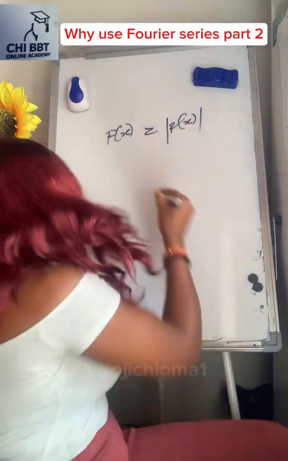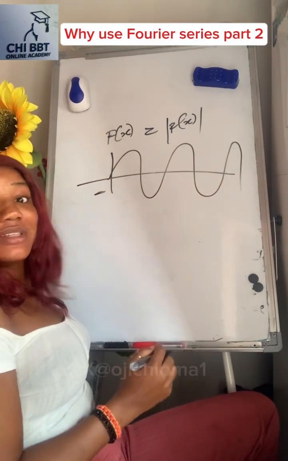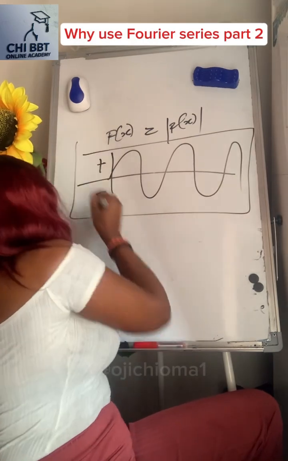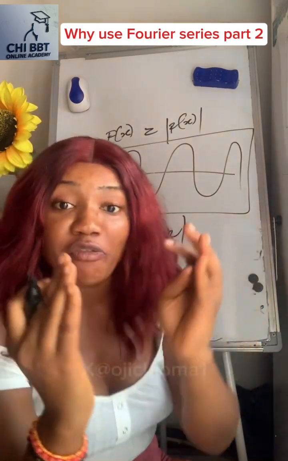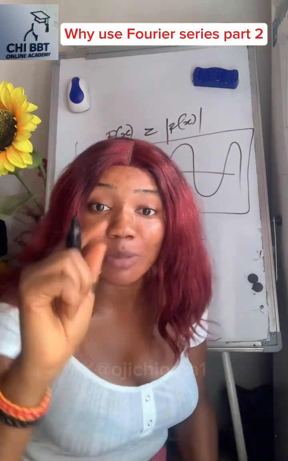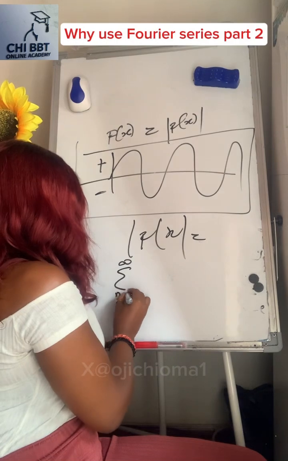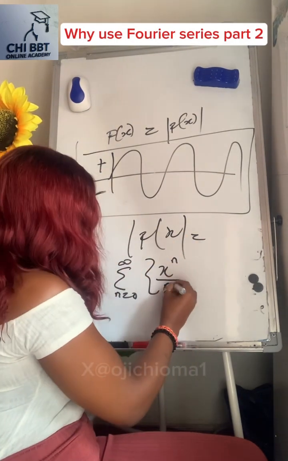You don't even care. Like in the signal, of course we know that anything that goes down here is negative, anything that goes up here is positive. But now we are considering this whole thing and putting an absolute value on this function so that it will converge. So when it converges, something happens. In power series, let me show you what happens. Sigma to infinity, n equals 0, x raised to power n over n factorial.